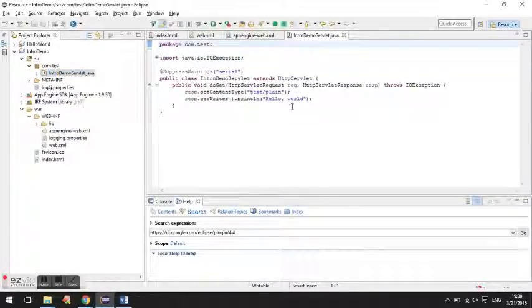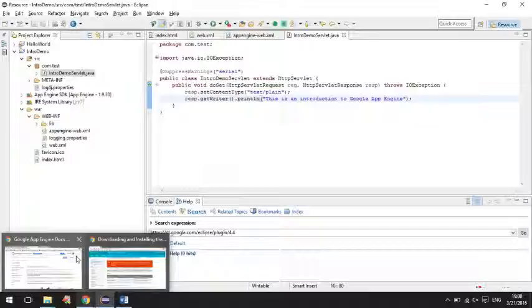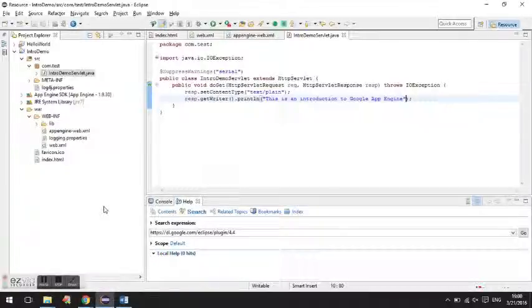So we have written hello world for this, so we will change this to: this is an introduction to App Engine. So here we are. Now we are almost ready with the Java web application. We'll go into the console for the Google App Engine.